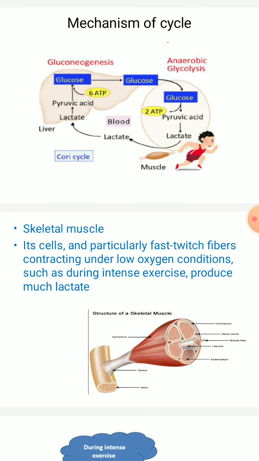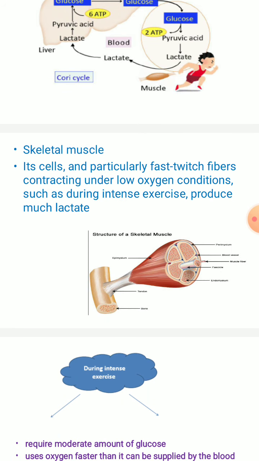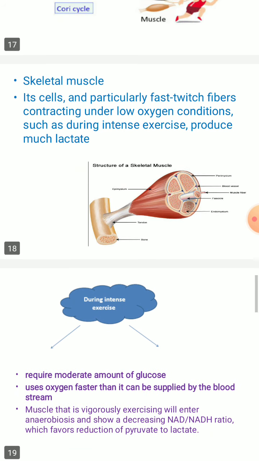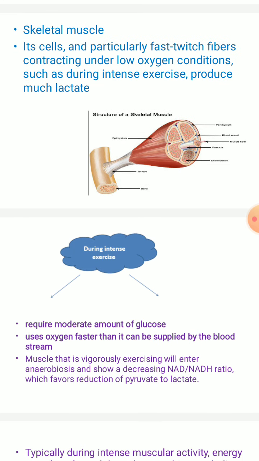You can see in the skeletal muscles, that is its cells and particularly fast twitch fibers contracting under low oxygen condition, which is during intense exercises, produce much of the lactate. So during intense exercises as well as in the low oxygen condition, the fast twitch fibers contract and produce much of the lactate. This requires a moderate amount of glucose. These fast twitch fibers use oxygen faster than it can be supplied by the bloodstream.